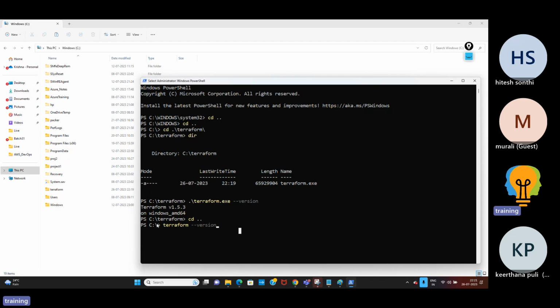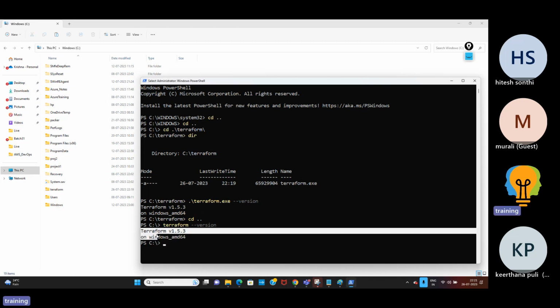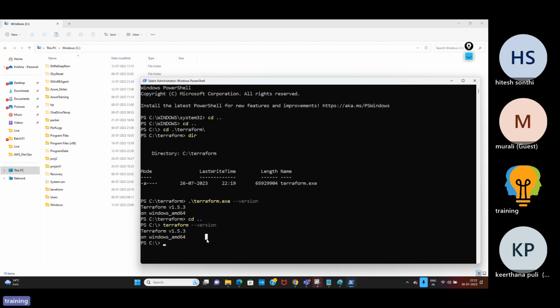Now I'm out of that folder. I'm in a different path now. So if I run this command, will I be able to run it or not? Generally, I should not be able to run. But here, I'll be able to run. Why? Because I've done some settings. What settings? I've created an environment variable path. Why do we create an environment variable path? So that I can run these commands from any path.